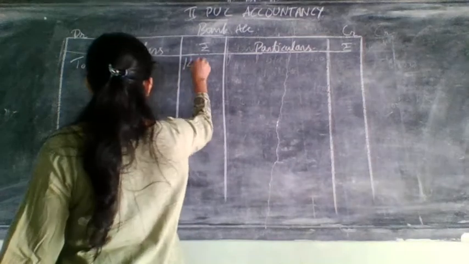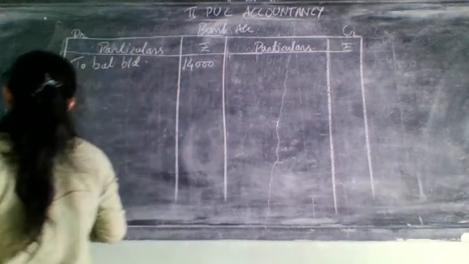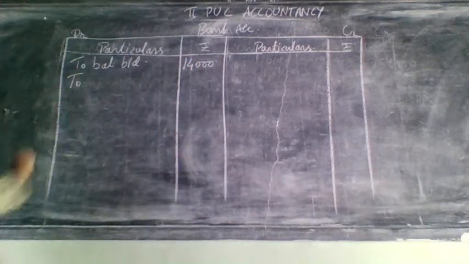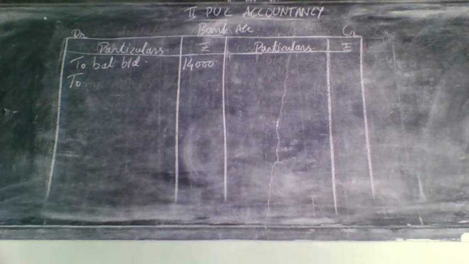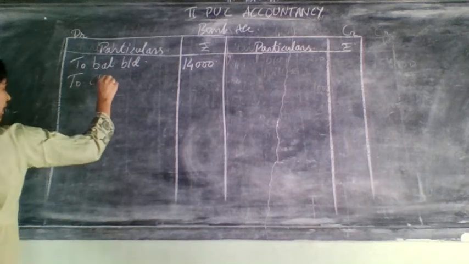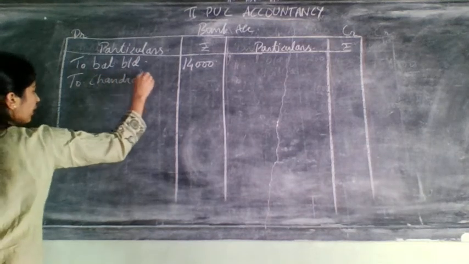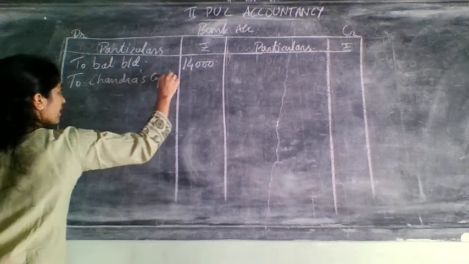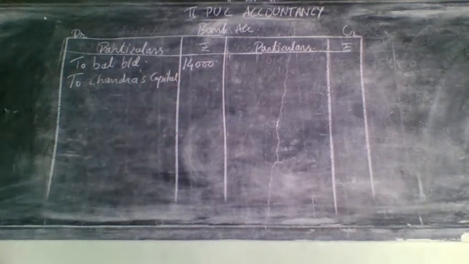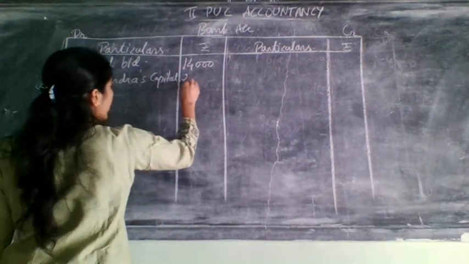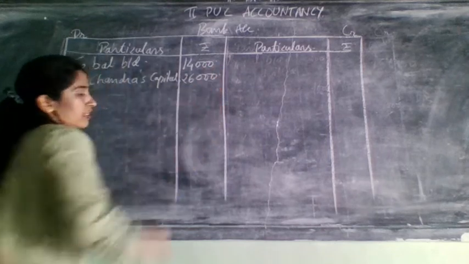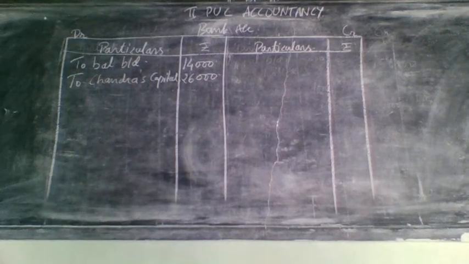Write this 14,000 first. Next, as you know very well, next entry only we will take what? We will take the new partner's capital, how much he will bring. So the new partner here is Chandra. So Chandra's capital we have taken on the credit side of partner's capital, that is 26,000. This much you know very well, right? Already we have done it in many problems. So 26,000.